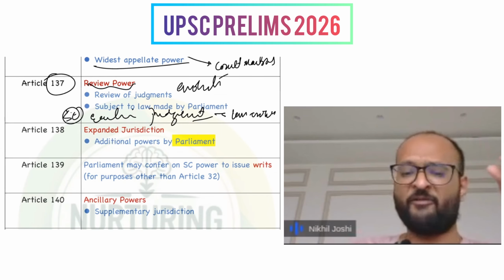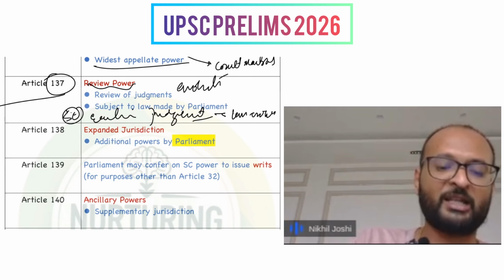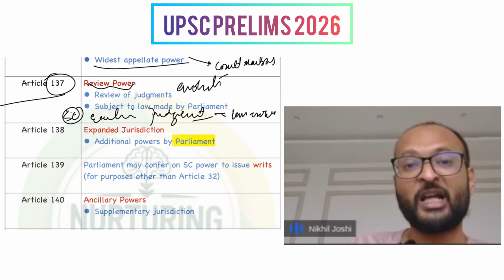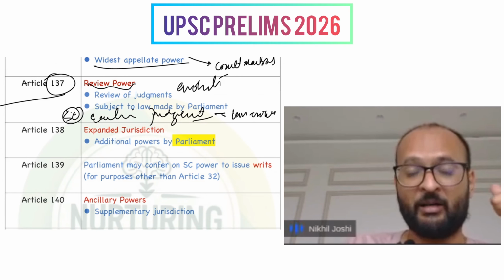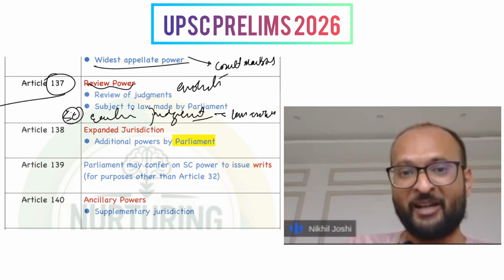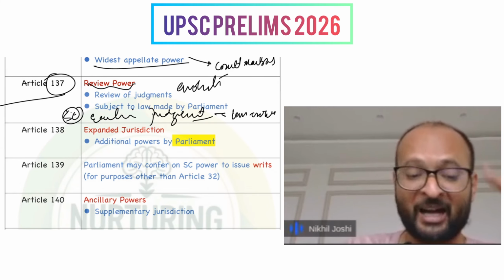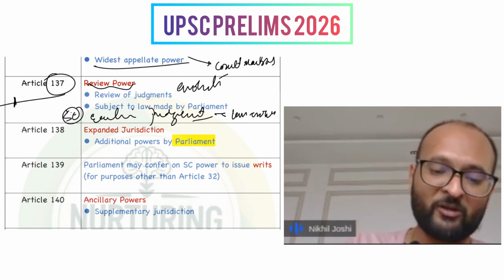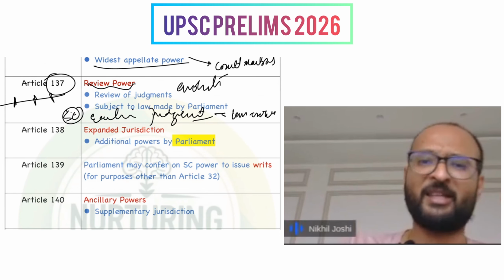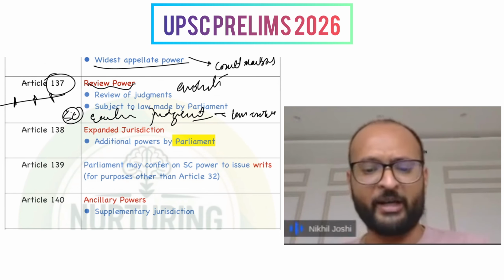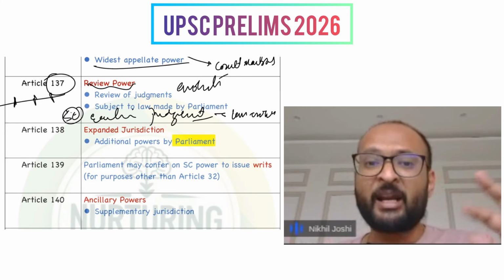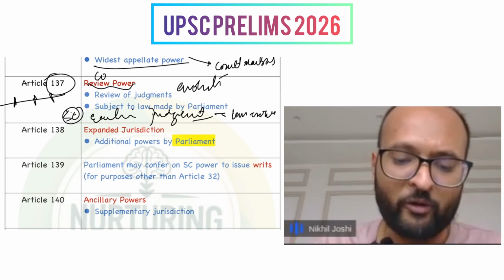In the evolution of the basic structure, you would be knowing that there was the Shankari Prasad case where they discussed whether Article 13 and the definition of law includes a Constitutional Amendment Act or not. Then there was the Golaknath case, there was the Keshwananda Bharati case, there was the Minerva Mills case, and you would be knowing all of it. The power to review judgments is very central, and it can be read with the Supreme Court being a court of record.